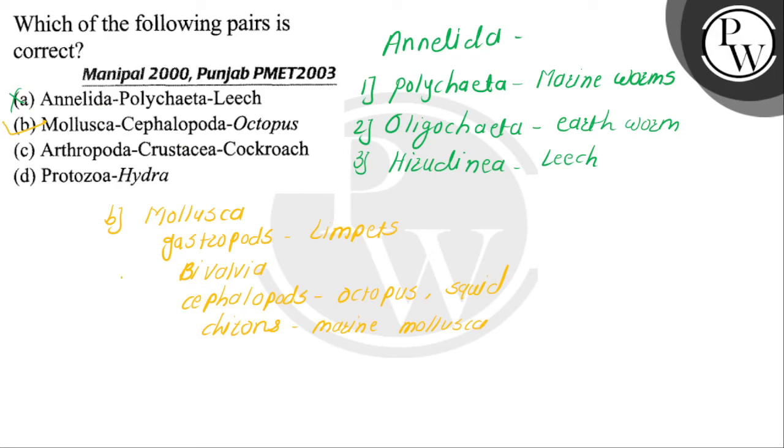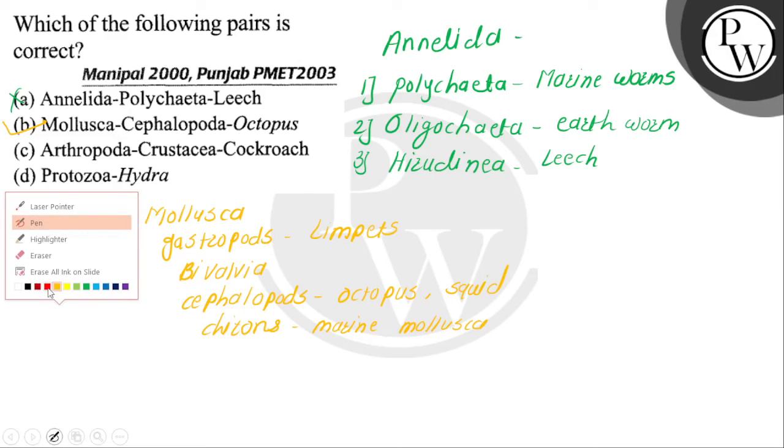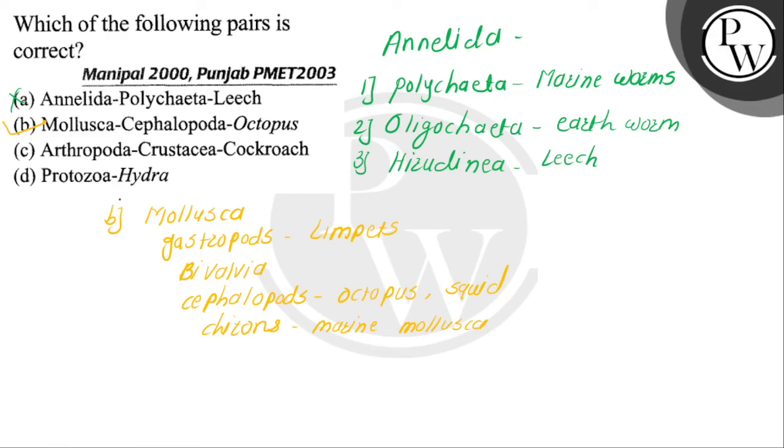Let's discuss the third match: Arthropoda, Crustacea, and the cockroach. Arthropoda is the biggest phylum in the animal kingdom. This Arthropoda has 7 classes, but 4 are the main classes. We discuss that. The first class is the Insecta. Example of the Insecta is the cockroach.